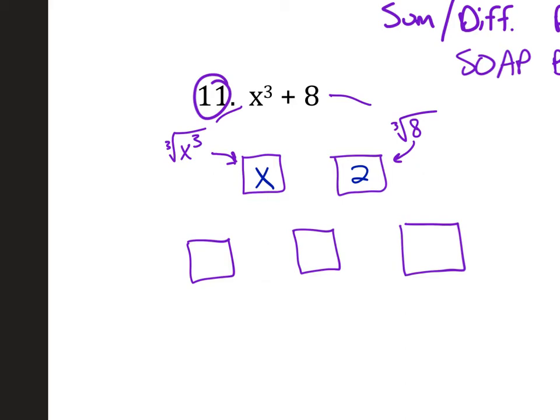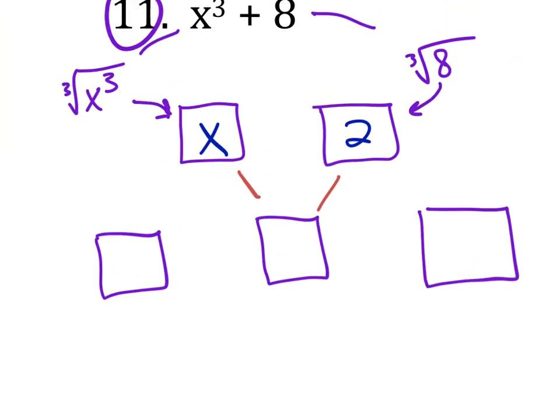So the middle one has access to both the x and the 2, so it's going to be 2x, because it's being filled in by the x and the 2.